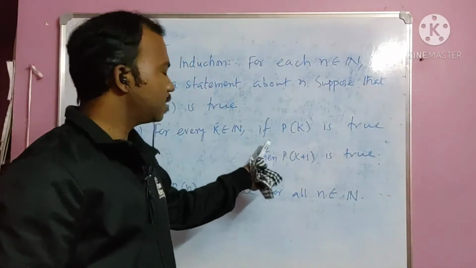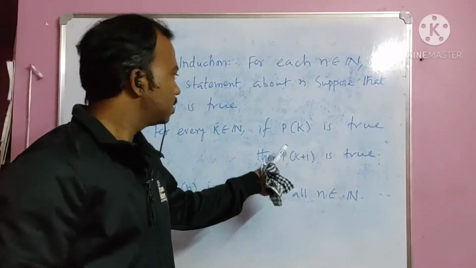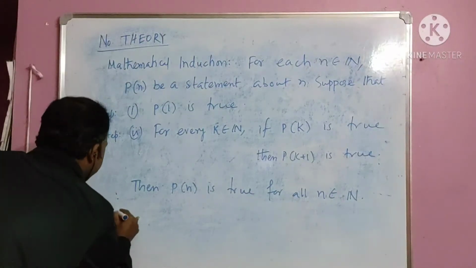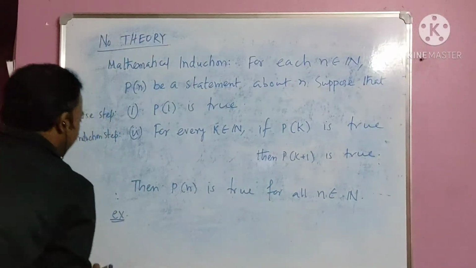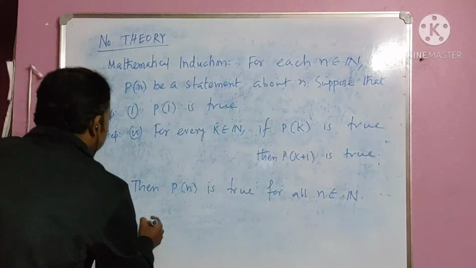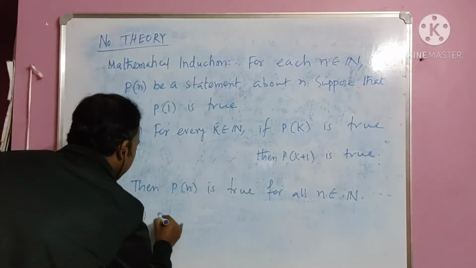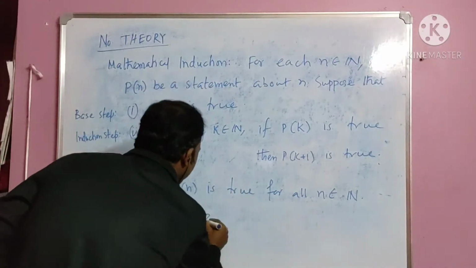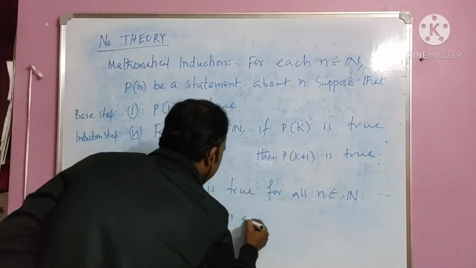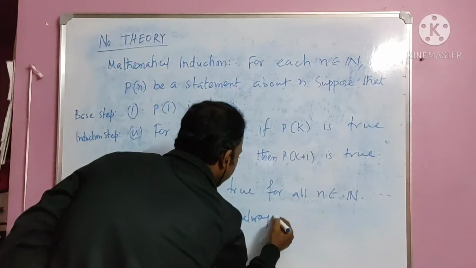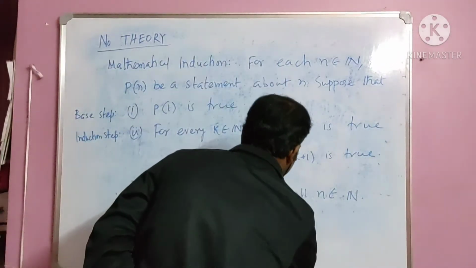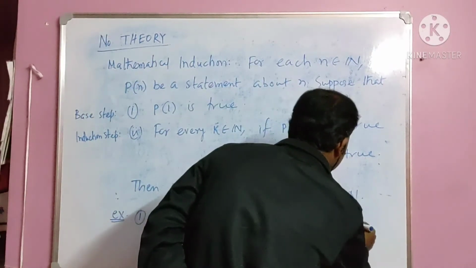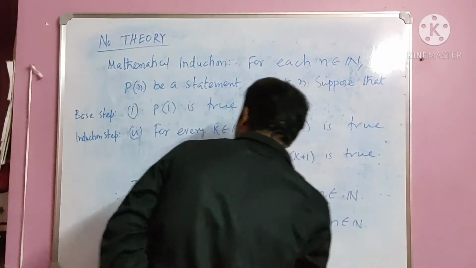One is we are taking that, okay, let me give you a little example so that you can have a little bit of an idea. Pn, for example, number 1: Pn is 2n is always even, n belongs to natural number.